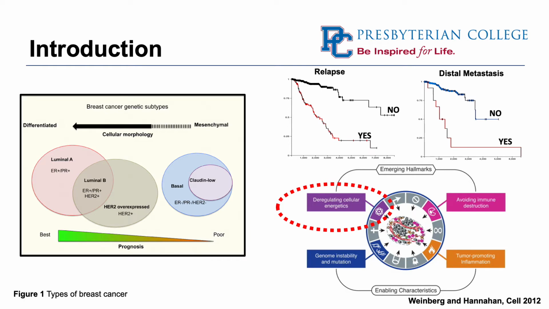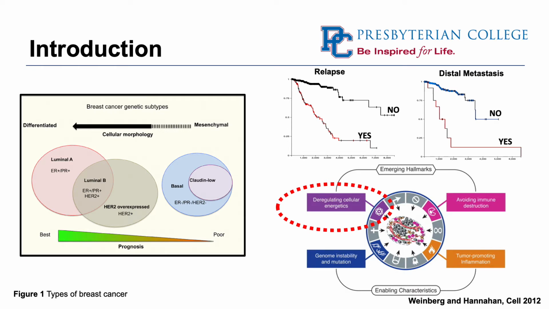They do not contain these estrogen receptor, progesterone receptor, or HER2 positive gene receptors, which limits targeted therapeutic options, deeming it more difficult to treat. So because of this, they have higher rates of metastasis and relapse. So this differs from luminal breast cancers because luminal breast cancers are primarily differentiated.